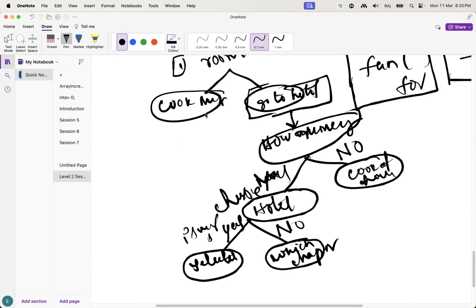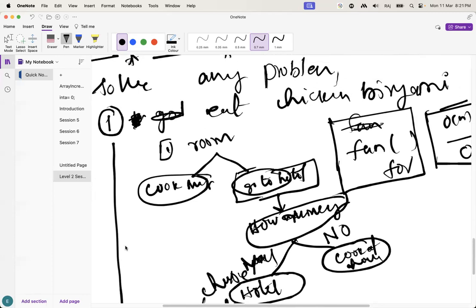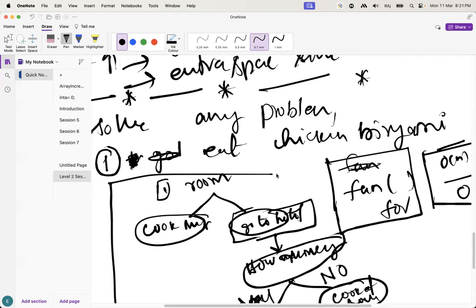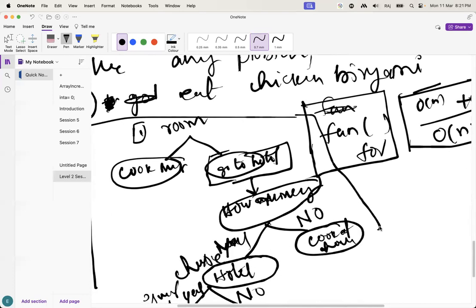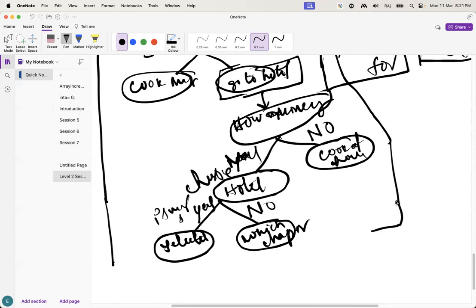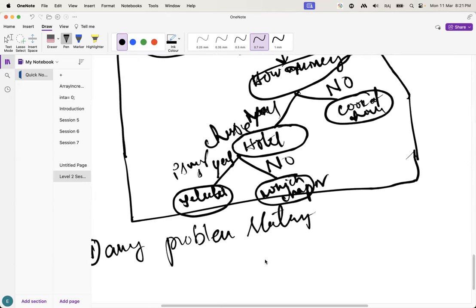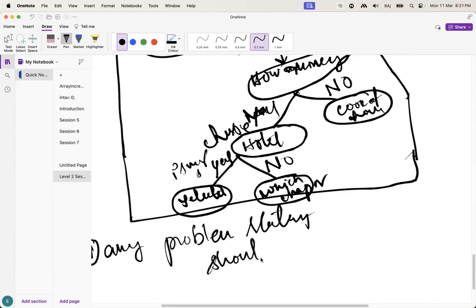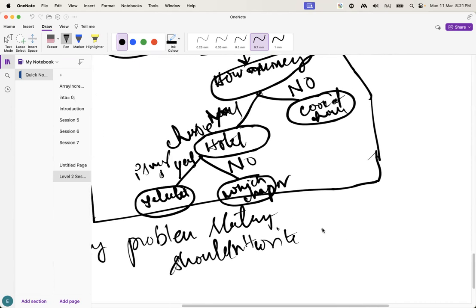So here what I am doing, guys, this is called an algorithm. First of all, when you see a problem statement, you should not directly write in the IDE, guys.